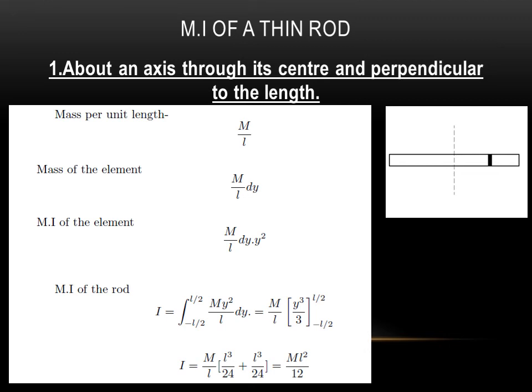Then M by L is a constant, so we take it out. Integrating y square dy will give you y cube by 3 between the limits minus L by 2 and plus L by 2. Then on applying the limits and solving, you will get the moment of inertia of a rigid thin rod of length L and mass M, given by I is equal to M L square by 12.